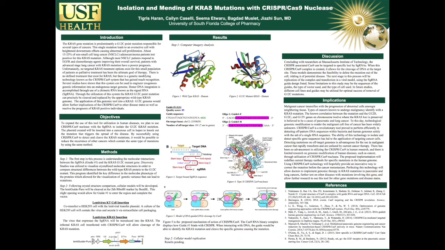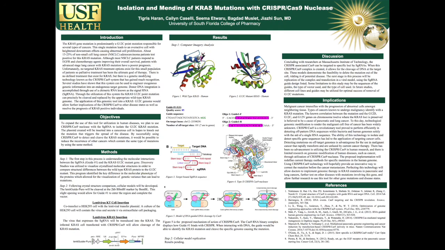Implications of the study. Malignant cancer intensifies with the progression of abnormal cells amongst neighboring tissue. Different types of malignant cancers identify with KRAS mutations. There's a known correlation between the KRAS mutation and the G12C, G12D, and G12V genes on chromosome 12, where the KRAS loci is preserved in pancreatic cancer and lung cancer. Technological genomic modification to render the malignant cell free of cancer is still very unknown to this day.